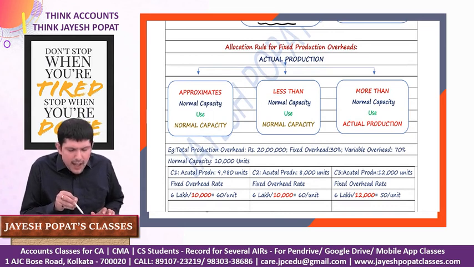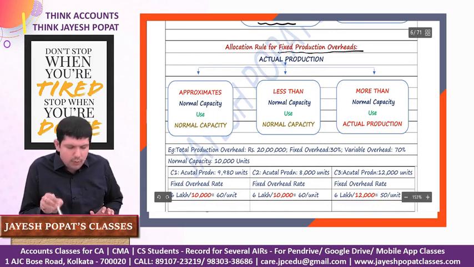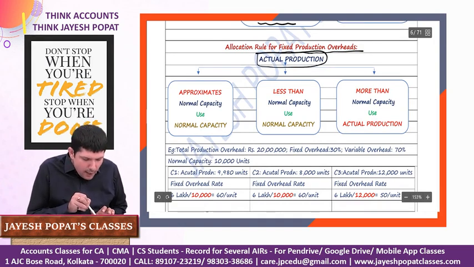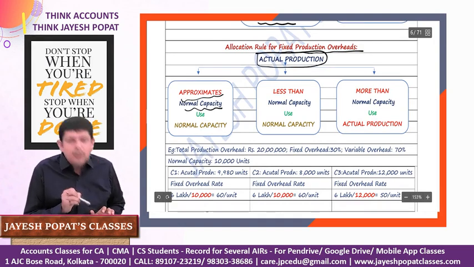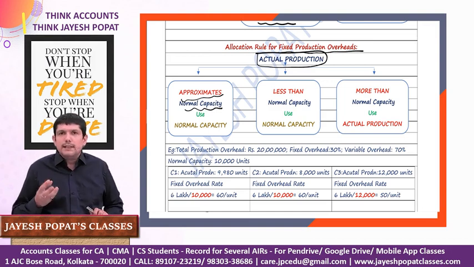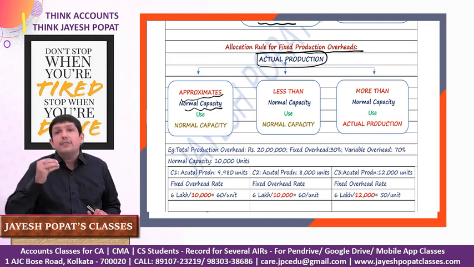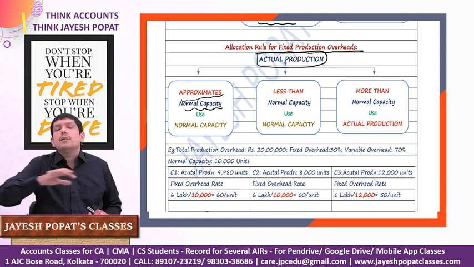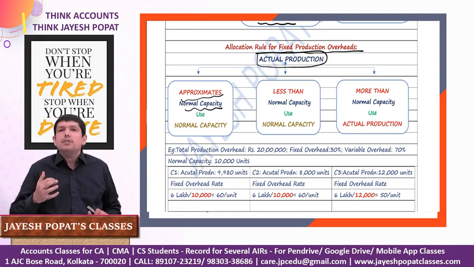First, we'll talk about the allocation rule for fixed production overhead. So it says when the actual production is approximately equal to the normal capacity. What is normal capacity? Normal capacity is the average production which the manufacturing facility has achieved over a period of time. That is treated as the normal capacity.